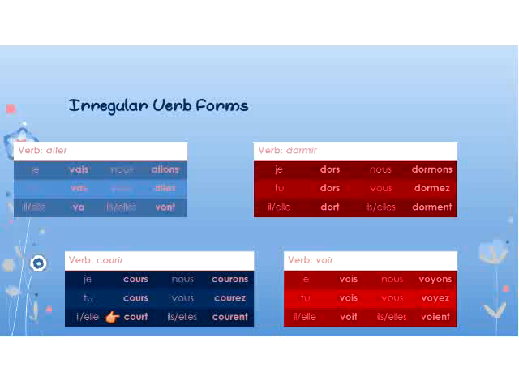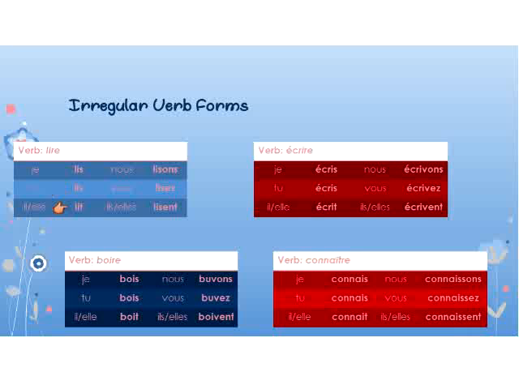Courir: je cours, tu cours, il, elle court. Nous courons, vous courez, ils, elles courent. Courir and dormir follow a similar pattern, almost like your IR verbs, but just a little different. Voir: je vois, tu vois, il, elle voit. Nous voyons, vous voyez, ils, elles voient.